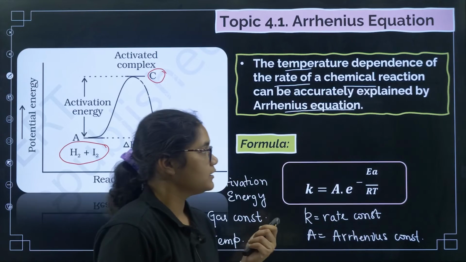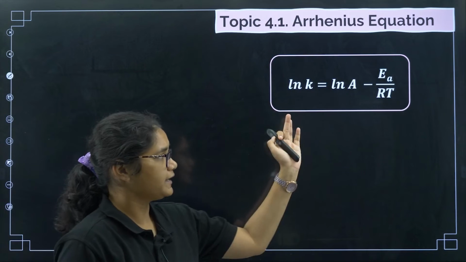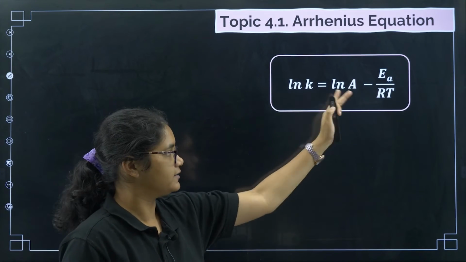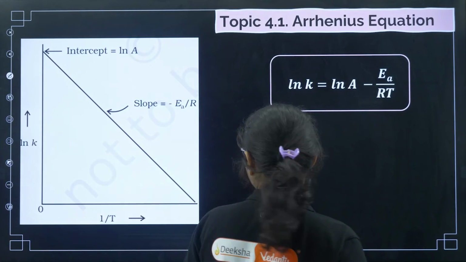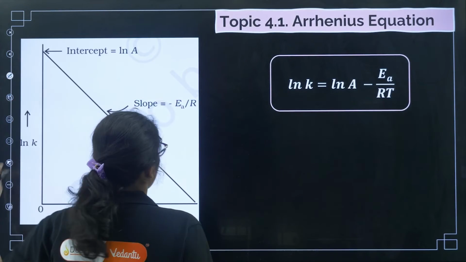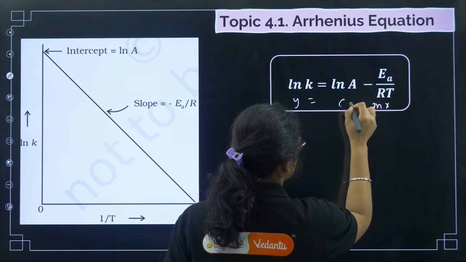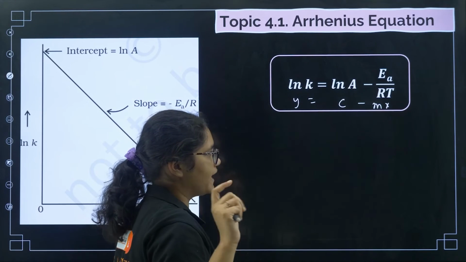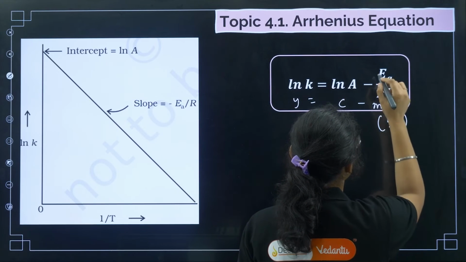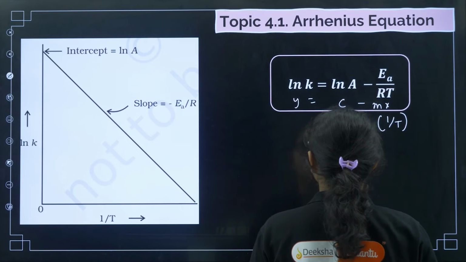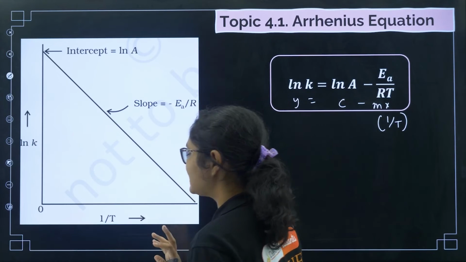Okay, fine. Now coming to the next one, the Arrhenius equation. If I write it in terms of ln, I'll get this equation. Now we can draw a graph for this one. This is a straight line equation, y is equal to mx plus c. Here x is 1 by T, and the slope is minus Ea by R, a negative slope. This is the y axis and this is the x axis.